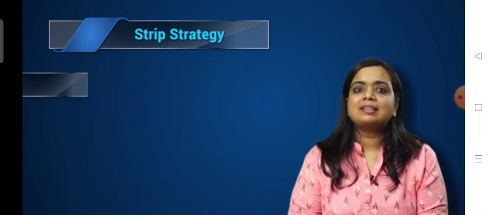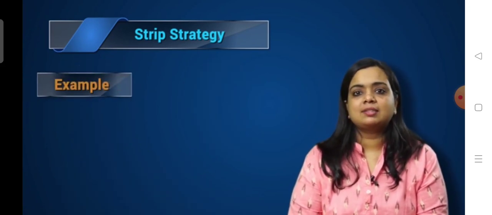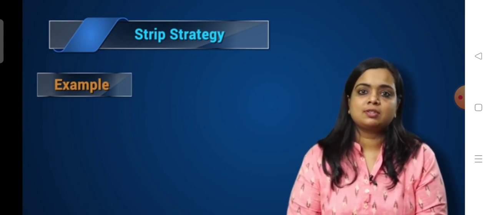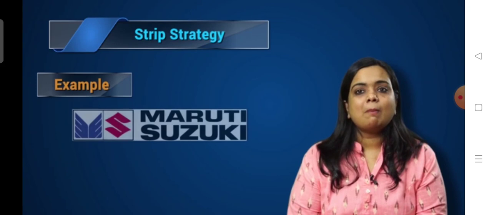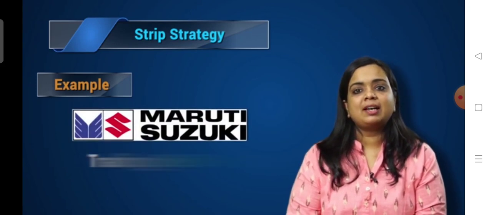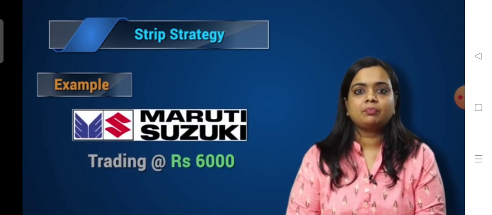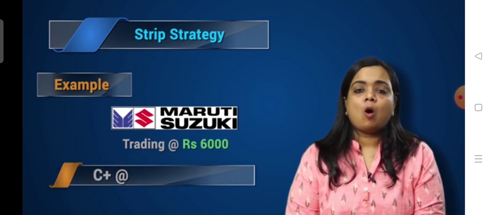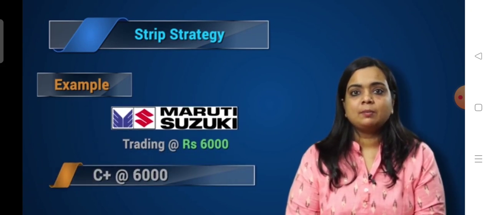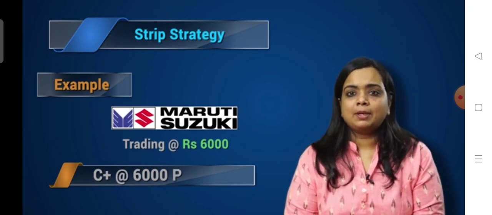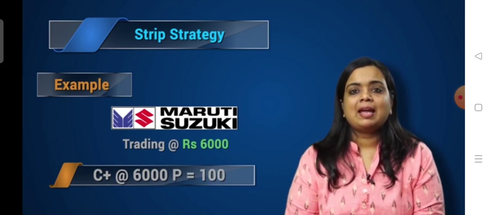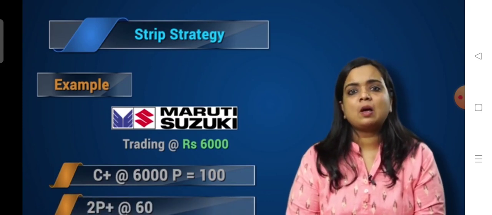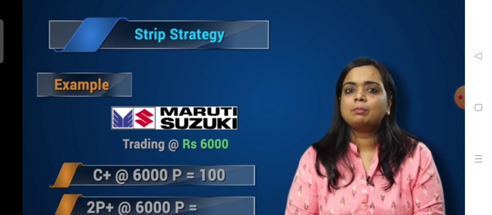Let's have a look at an example to get a clear understanding. We'll talk about a stock futures for this. Say we consider Maruti futures which is trading at rupees 6,000 and we buy a call option of 6,000 rupees paying a premium of 100 and simultaneously we buy two put options of 6,000 strike again paying a premium of 100 rupees.